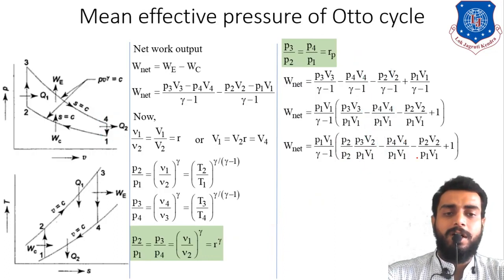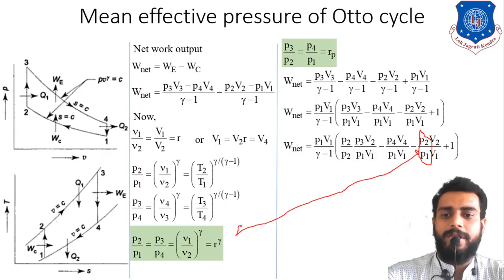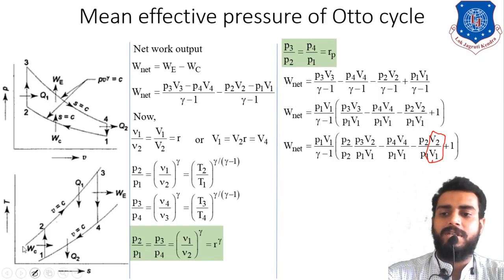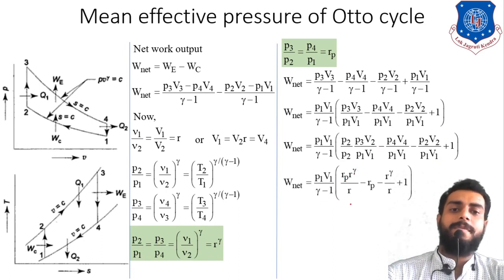So now in this third term, as you can see, this P2 by P1 is already given. This P2 by P1, as you can see over here, highlighted, is R raised to gamma. Same way, the remaining term is V1 by V2, so that is the reciprocal of R, that is 1 by R. Now let us write down all the equations again. P1 V1 upon gamma minus 1 is equal to Rp into R raised to gamma divided by R.